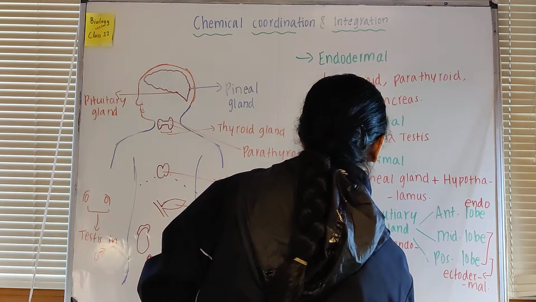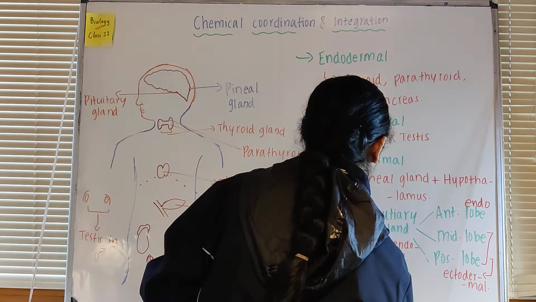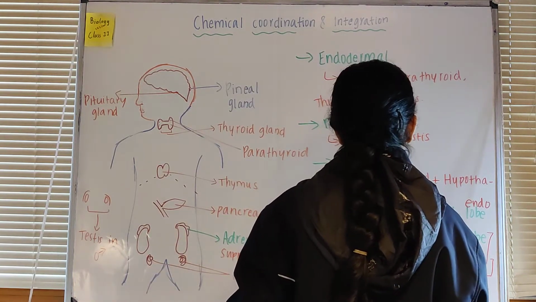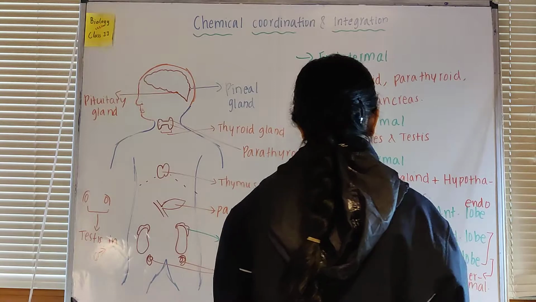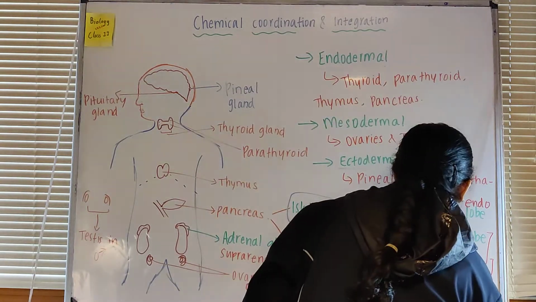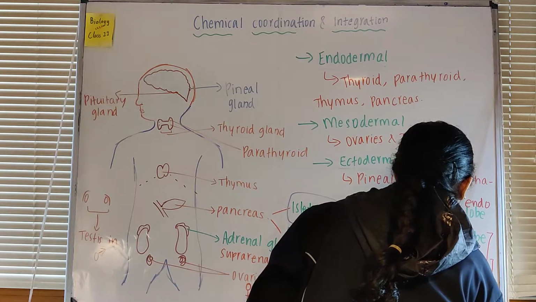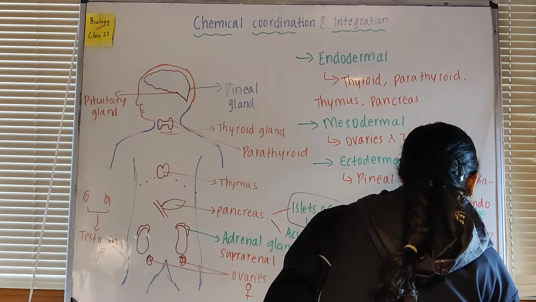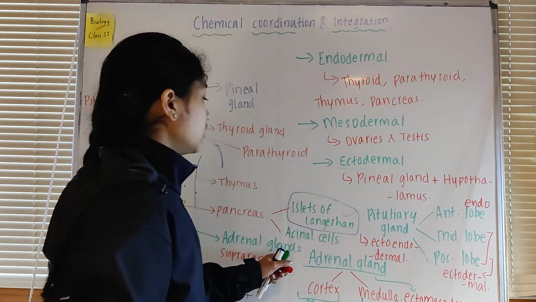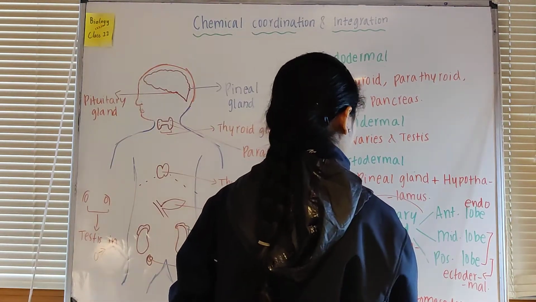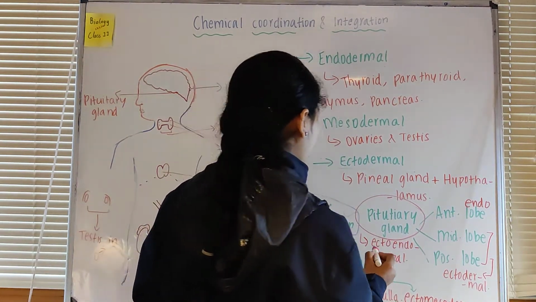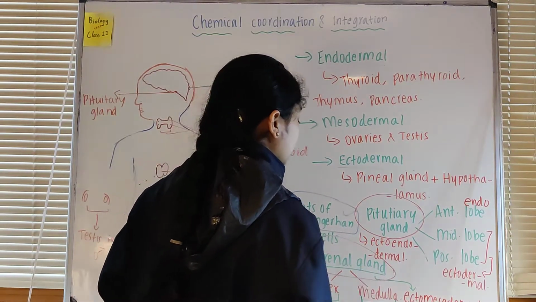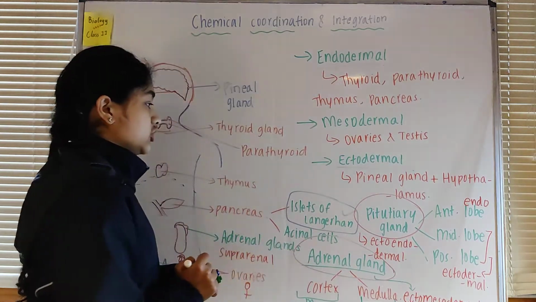The medulla is ectodermal in origin. That's why we also call the adrenal gland ectomesodermal in origin. So the pituitary gland is ectoendodermal in origin, and the adrenal gland is ectomesodermal in origin.